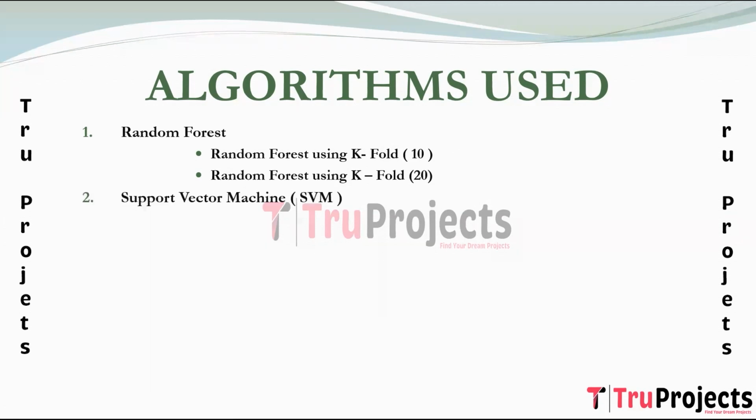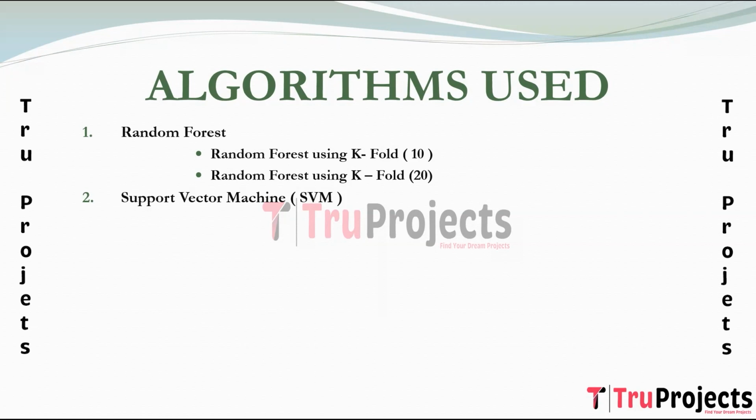The next algorithm used is support vector machine. Support vector machine, or SVM, is one of the most popular supervised learning algorithms, which is used for classification as well as regression problems. However, primarily it is used for classification problems in machine learning. The goal of the SVM algorithm is to create the best line or decision boundary that can segregate n-dimensional space into classes so that we can easily put the new data point in the correct category in the future. This best decision boundary is called a hyperplane.